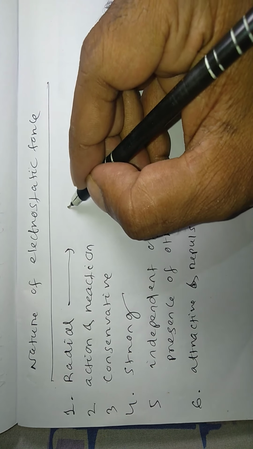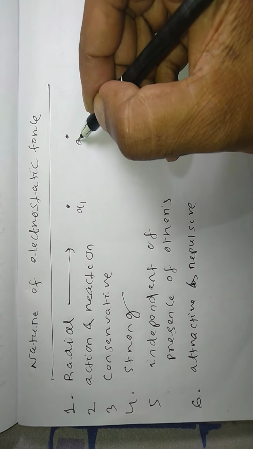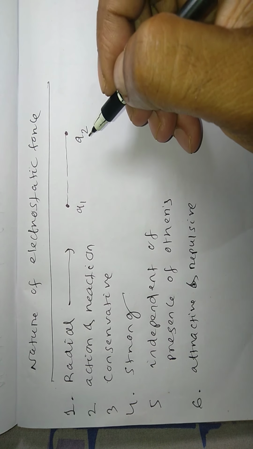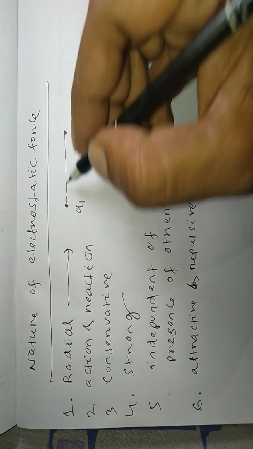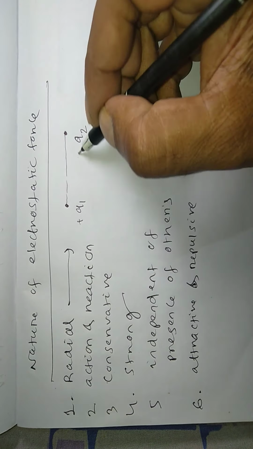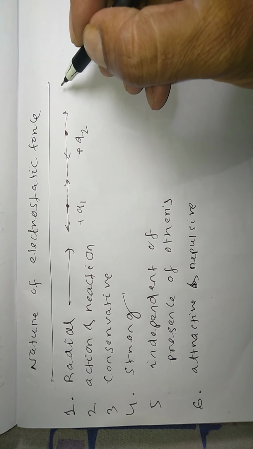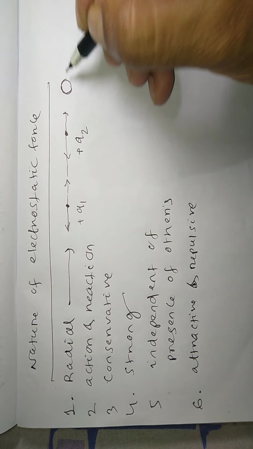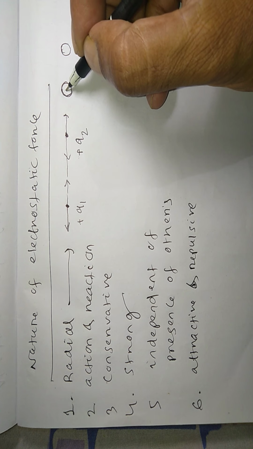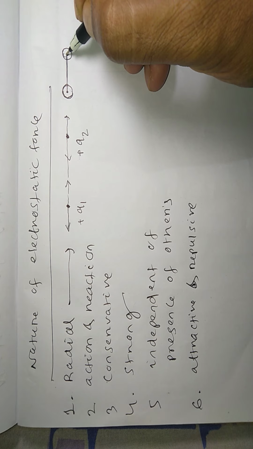Central force means suppose there is a point charge here, and a point charge here. Whenever you need the direction of force on any one, you have to join the straight line first, then the force will act along this line only. If both are similar, the force will be repulsive along the line, and if the charges are dissimilar, the force will be attractive, inward. Even if there are two spheres, the force is also called central force because the force between them will act along the line joining their centers. That's why they are central forces.